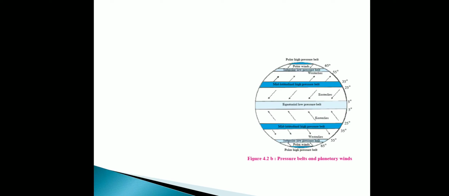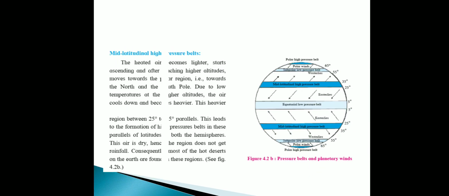Next is the mid latitudinal high pressure belt. In that region the air is dry and the region does not get rainfall. Most of the hot deserts on the earth are found in that region.